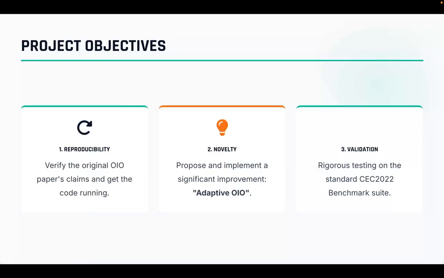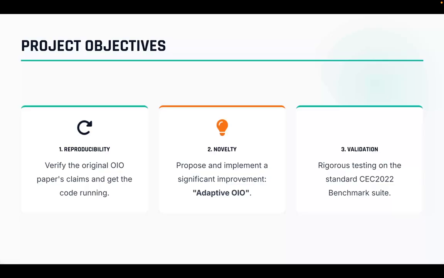Our project was structured around three clear scientific objectives. First, reproducibility. In science, if you can't reproduce it, it doesn't exist. We spent the first phase of our project simply verifying the claims of the original OIO paper. We had to ensure the code actually works and produces the results it claims.